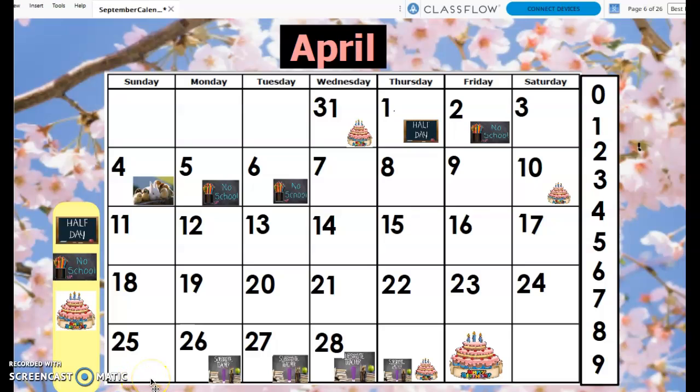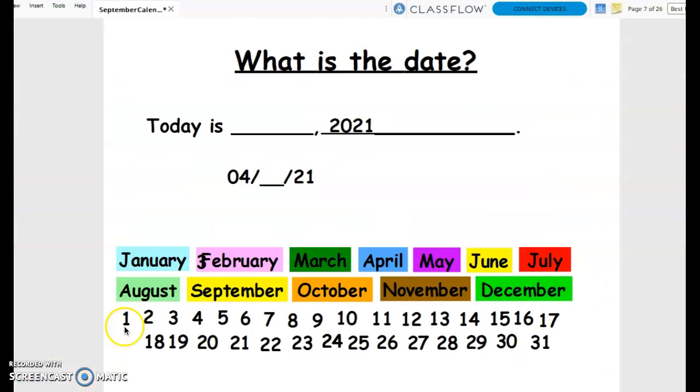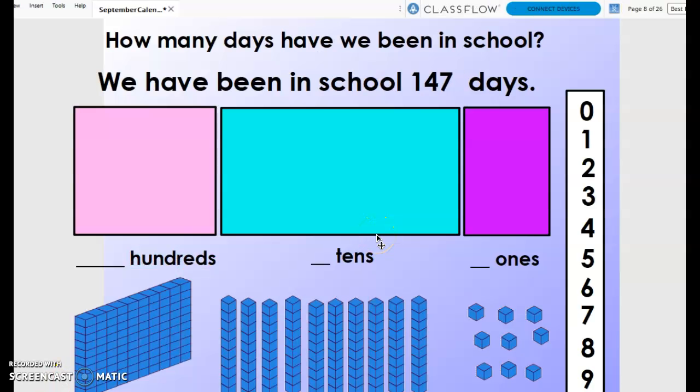All right, second grade. If we look at our calendar for today, we see that today's date is Thursday, April 29th, 2021. And if we write out today's date, we would see that today is April 29th, and I made sure I got it right this time. 2021, or we can abbreviate it to 042921. Today is the 147th day of second grade, or it is day number 147.